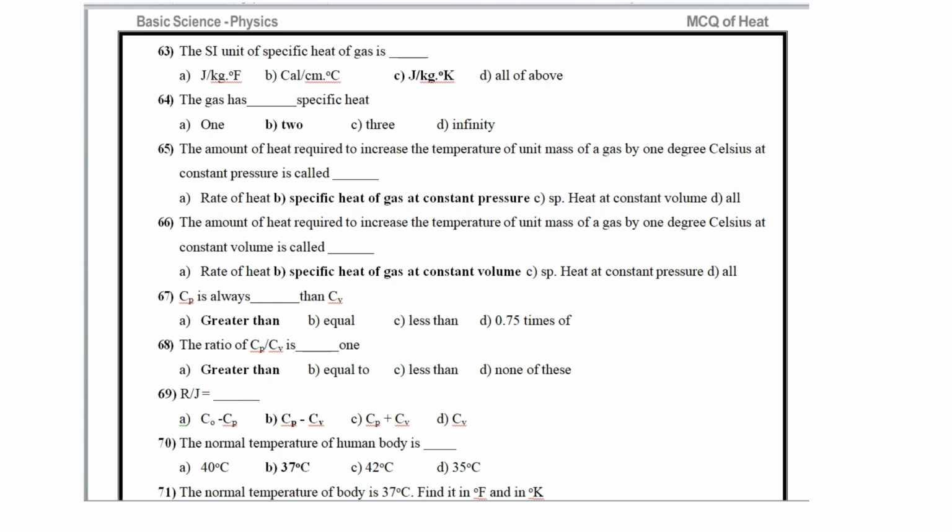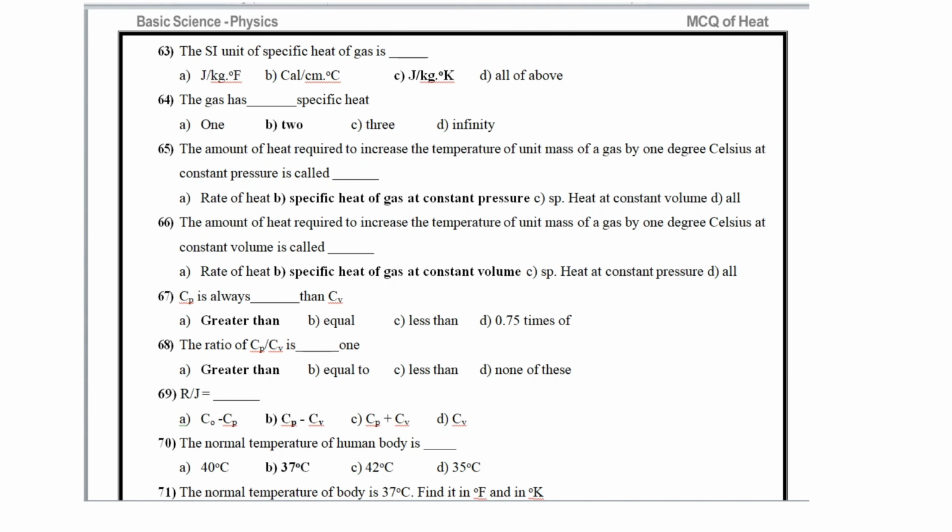The SI unit of specific heat of gas is joule per kg degree Kelvin. The gas has two specific heats. The amount of heat required to increase the temperature of unit mass of a gas by 1 degree Celsius at constant pressure is called the specific heat of gas at constant pressure.